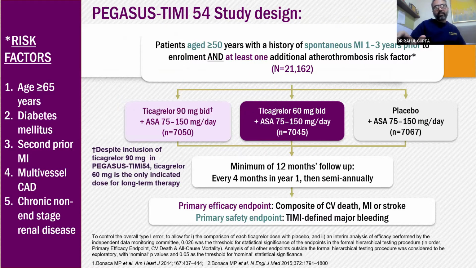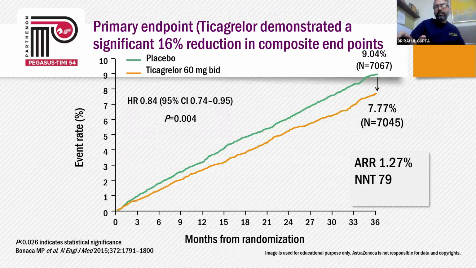So let's go to the Pegasus trial. Did it contain the patient we are looking at? Patients who were more than 50 years of age with a history of spontaneous MI were enrolled, with additional risk factors like diabetes, second prior MI, multivessel CAD, and chronic kidney disease. And our patient fits into a lot of these criteria. These patients were taken at about 1.5 years mean from the MI in the Pegasus study, and they were randomized into 3 different groups, and we looked at the CV and death endpoints.